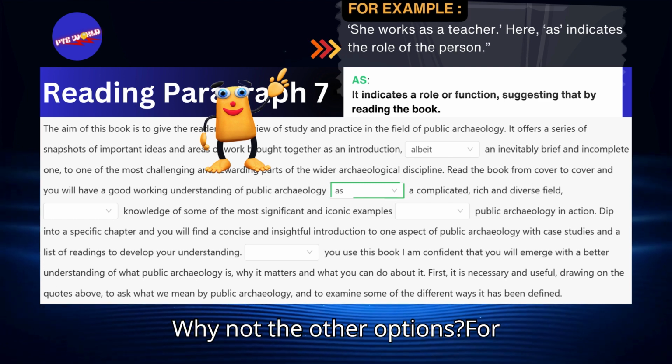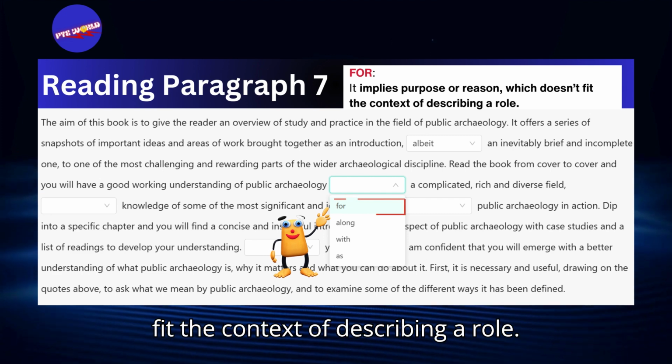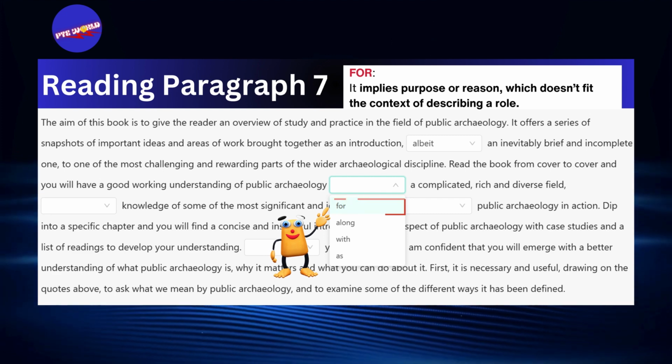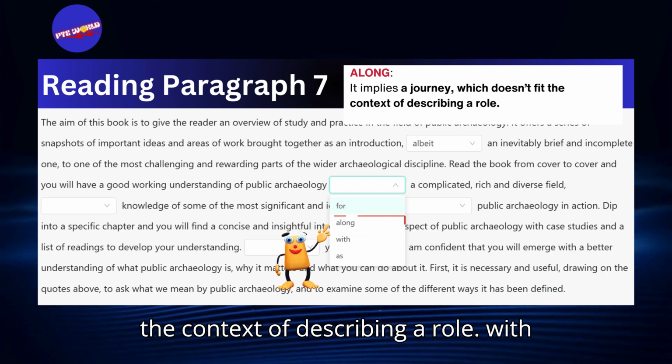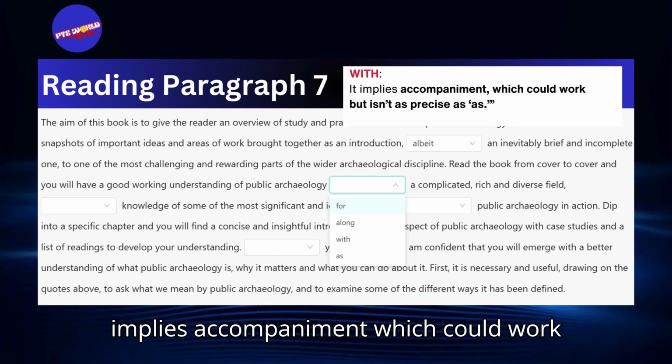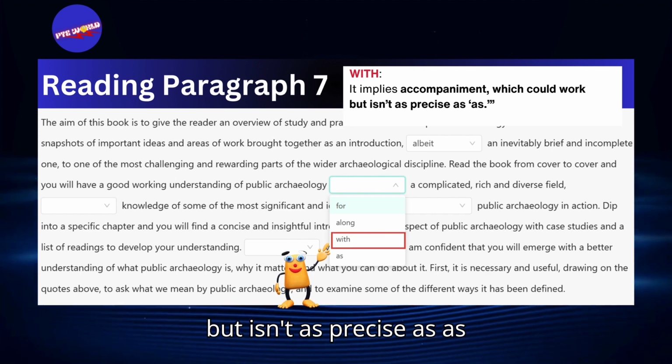Why not the other options? For implies purpose or reason, which doesn't fit the context of describing a role. Along implies a journey, which doesn't fit the context of describing a role. With implies accompaniment, which could work, but isn't as precise as as.